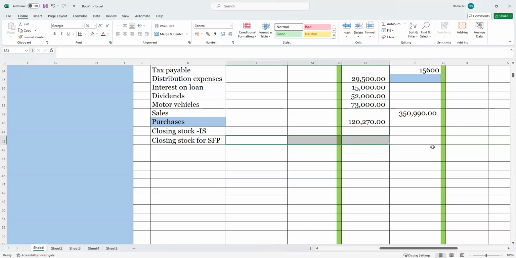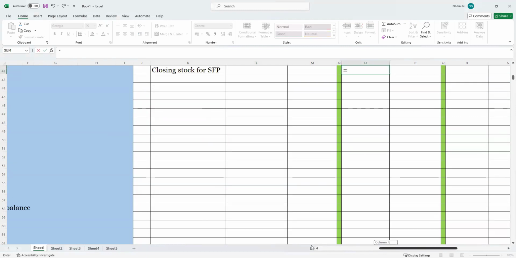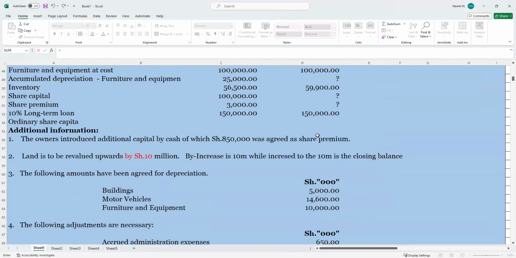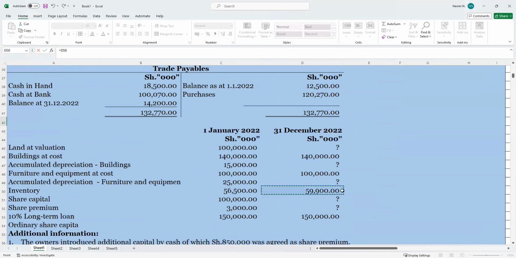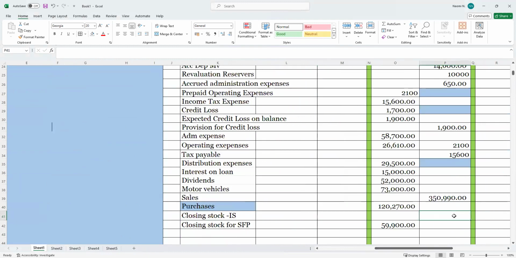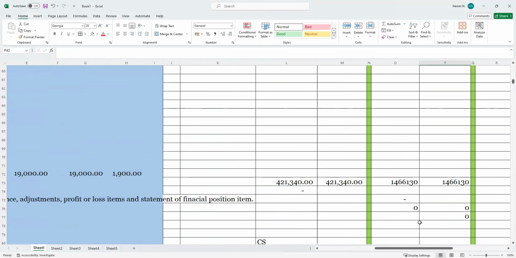59,900 with the same amount. Okay, this one, and credit the same. Are we really doing adjustment? Oh yeah, here. Okay. Yeah, sure. Now our books are balancing.